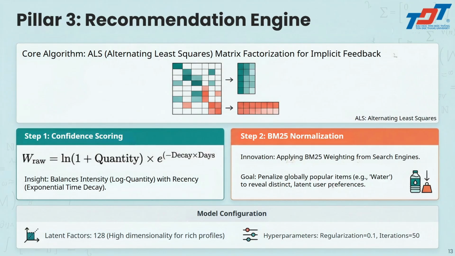Now I'm going to explain our recommendation engine. We choose ALS, alternating least squares, because it's optimized for implicit data like purchases. Our technical edge lies in how we prepare the data. First, we calculate a confidence score that balances purchase intensity with exponential time decay, ensuring recent actions carry more weight. Secondly, we apply BM25 normalization. This penalizes globally popular items like generic bestsellers, forcing the model to learn unique, latent user preferences using 128 factors.